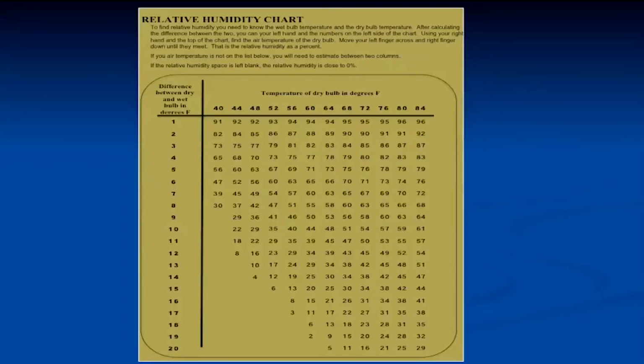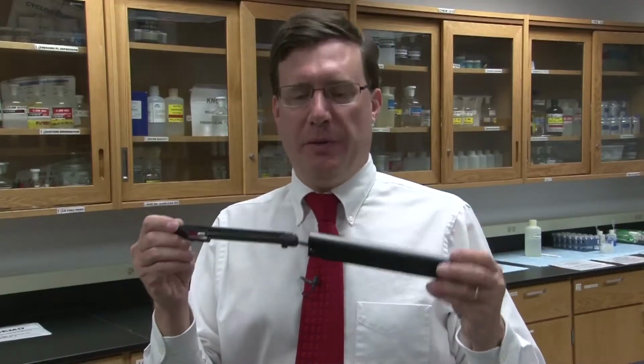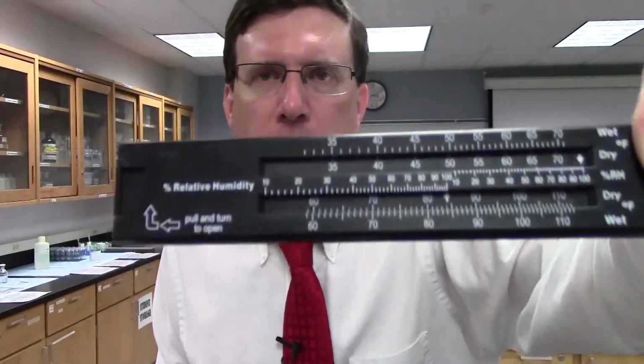Looking at our chart, for 68 degrees, we're going to use this column right here. And we had an 8-degree difference, so the relative humidity in this room right now is 60%. The psychrometer is also an easy-to-use tool because built right into the front of it is its own little chart that we can also use to calculate the relative humidity. But just like the temperature fluctuates, the relative humidity does that as well.